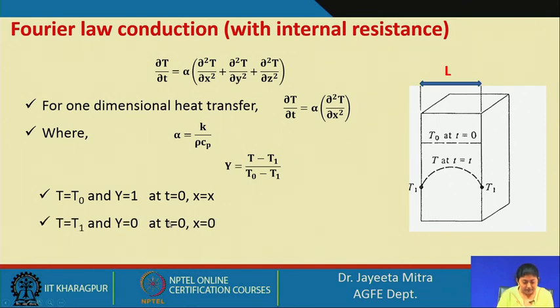Now, if this is suddenly plunged into a system of temperature T1, then at x equal to 0 the temperature will attain T1 and y becomes 0. Also at x equal to L, the extreme end in the x direction, the temperature is equal to T1 and y becomes 0.